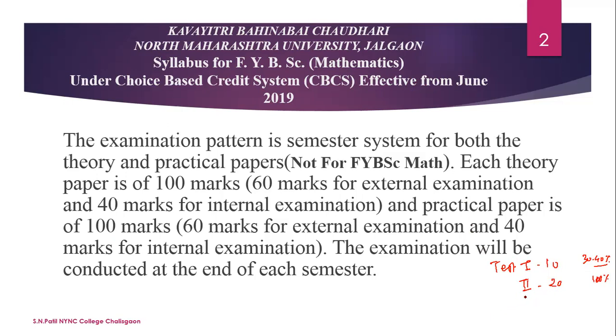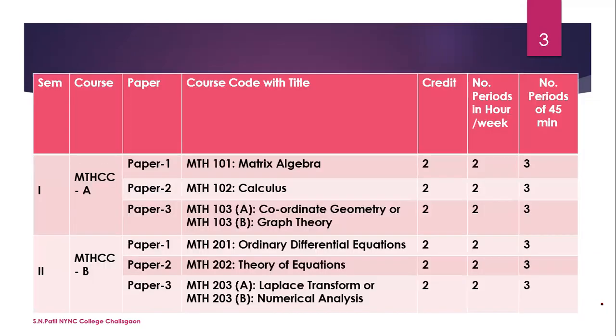After that, the remaining 10 marks are for attendance and behavior. Attendance 5 marks and behavior 5 marks, that is 5 plus 5, 10 marks. So in this way, 40 marks are divided for internal examination. Now let us discuss the syllabus. See the course structure of mathematics of first year science.